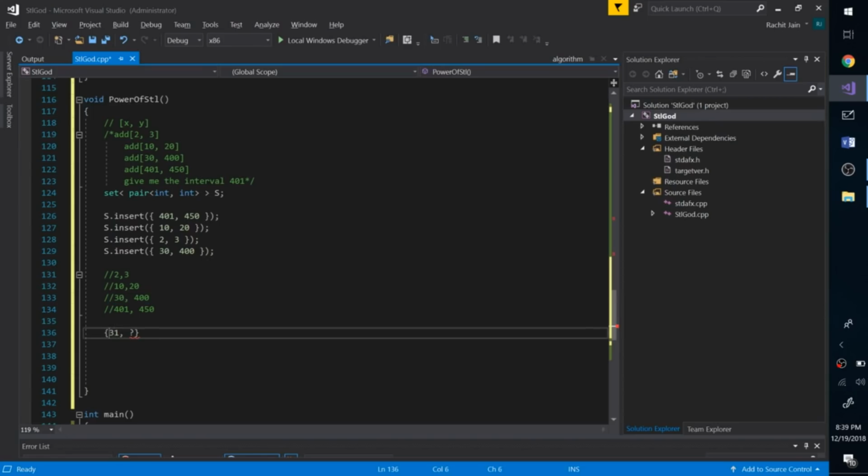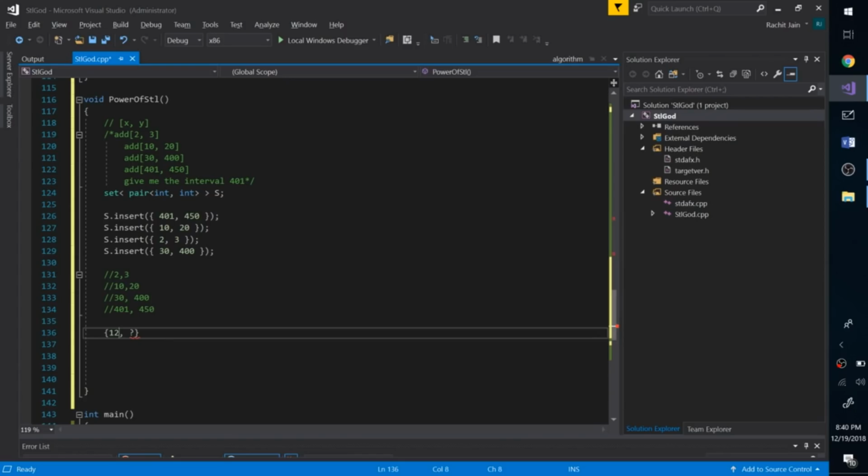Again, let's try maybe 9 or maybe 12. So if we do an upper bound on 12 comma something, we will get the iterator to 30 comma 400, because 2 is smaller than 12, 10 is smaller than 12, 30 is the first element greater than 12. So when we are doing an upper bound on this pair, we get 30 comma 400, and we go one step back. 10 20, does it contain 12? Yes, it does, and we are done. Boom. This is how it's working.